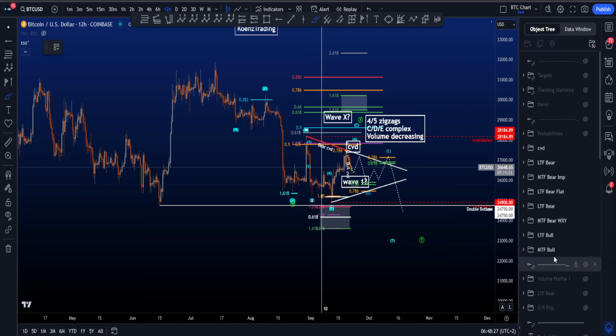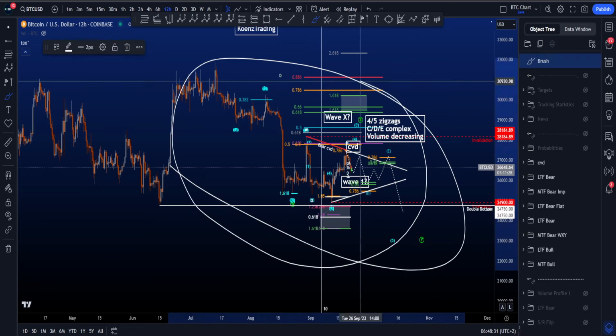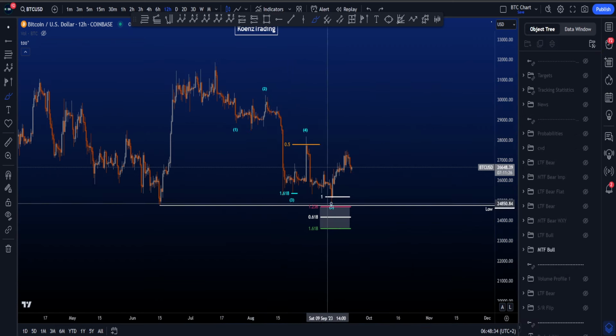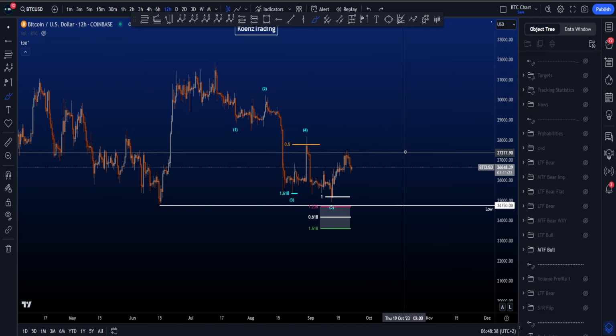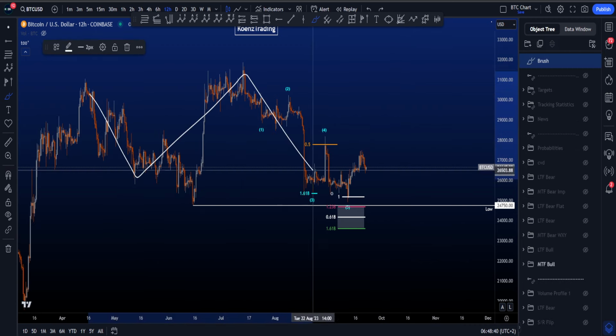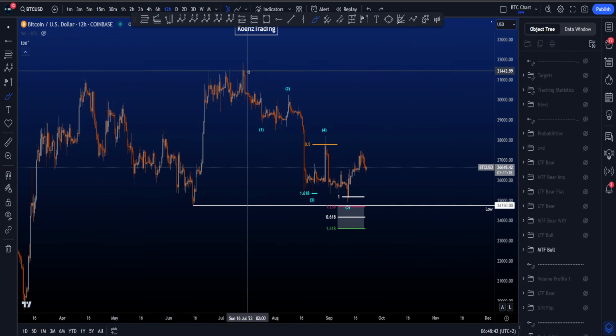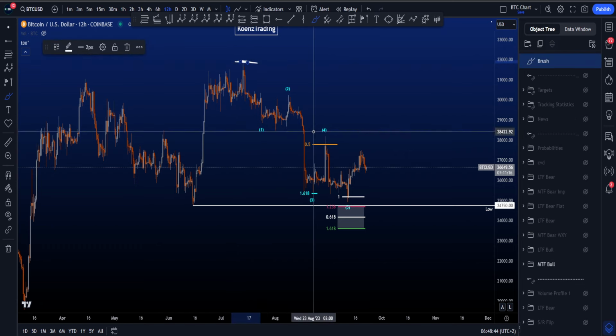Hi everyone, let's go over my medium time frame and low time frame bullish and bearish Elliott Wave scenarios on Bitcoin, starting with the medium time frame bullish scenario where we're looking for this to be the low and now continuation to the upside. In this scenario, we have then finished a 3-wave corrective structure and you want to see at least this high being taken at 32k.